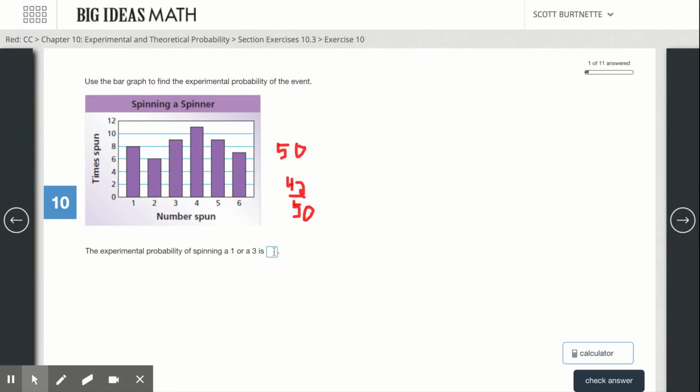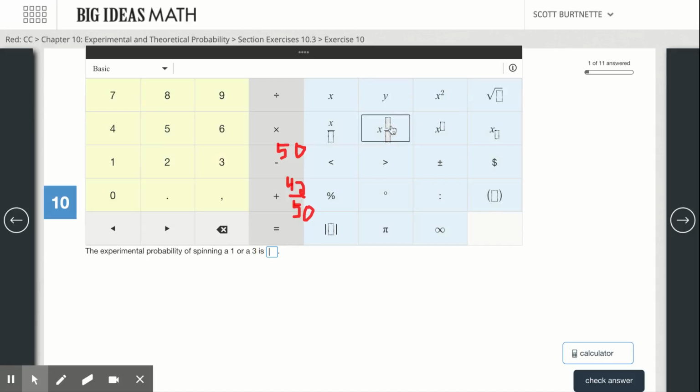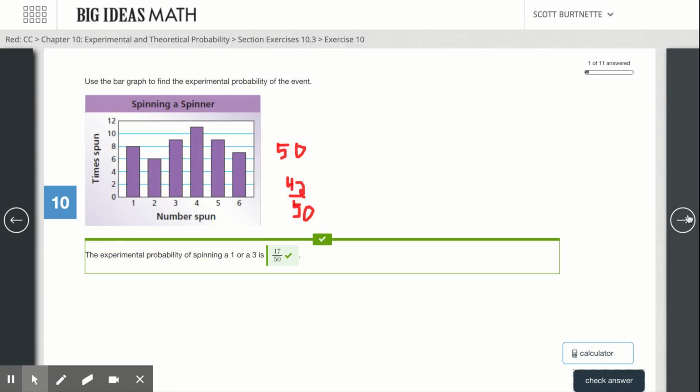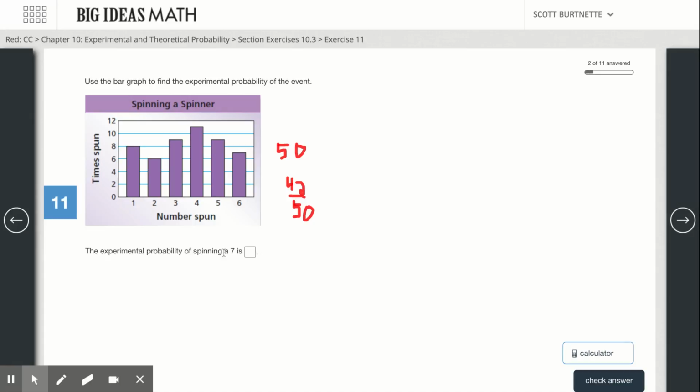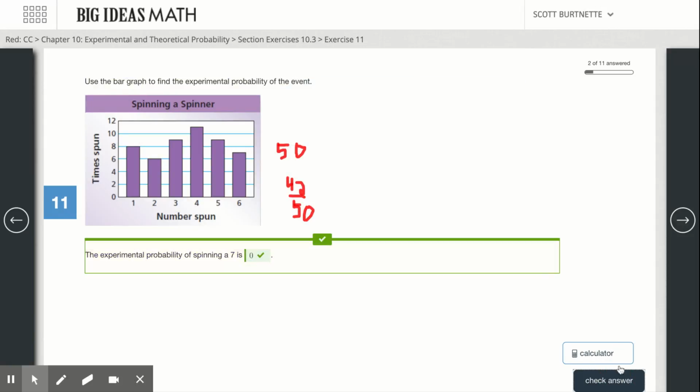Okay, now the probability of spinning a 1 or a 3, well, there are 8 and 9, so that's 17 total. So that's going to give me 17 out of 50. That cannot be reduced, so that's my answer. Check. Okay, probability of spinning a 7, well, that's impossible. There is no 7, so that's going to have a 0 probability.